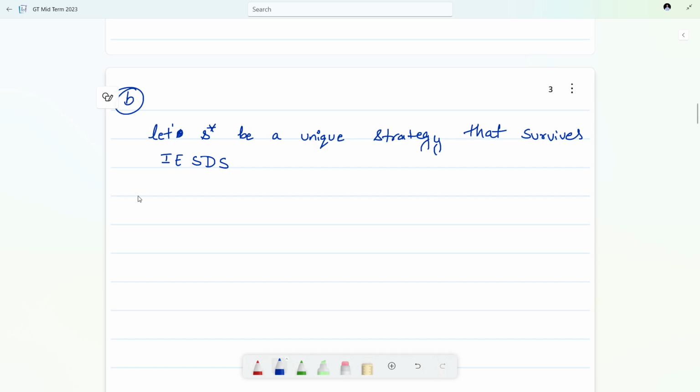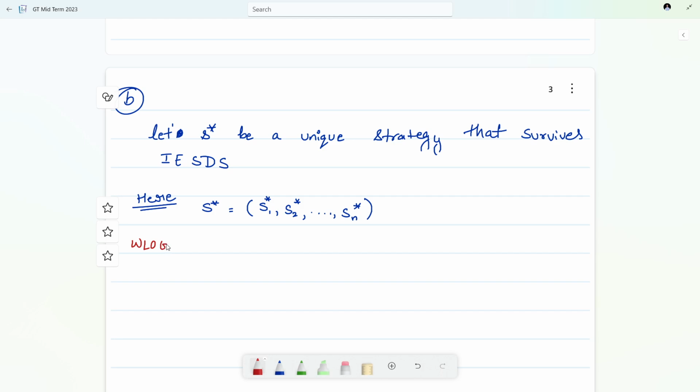And here the strategy profile is such that S star is equal to S1 star, S2 star, and so on up to Sn star. This is my strategy profile. Now the main game starts here.